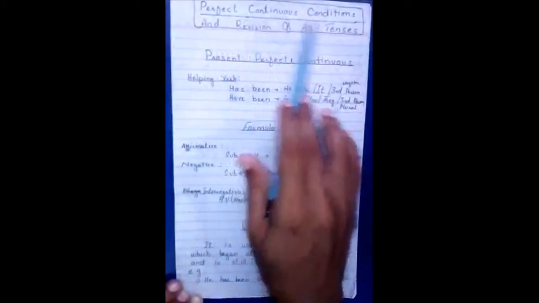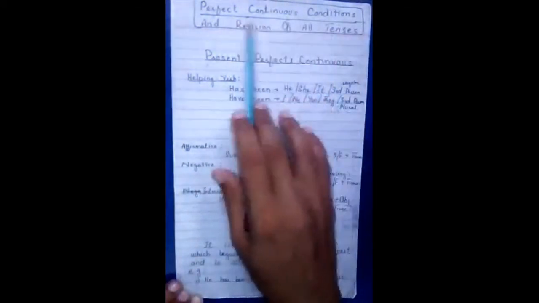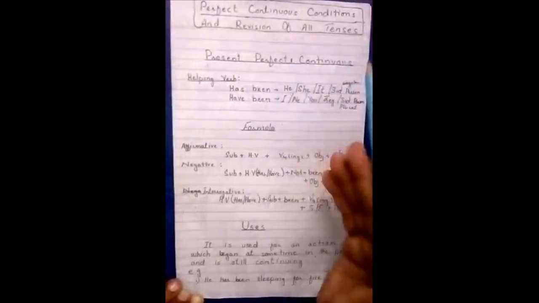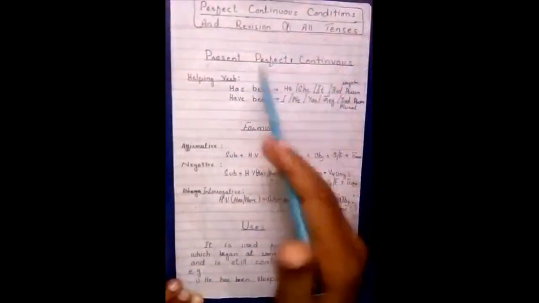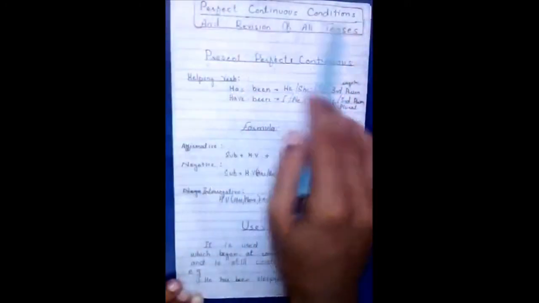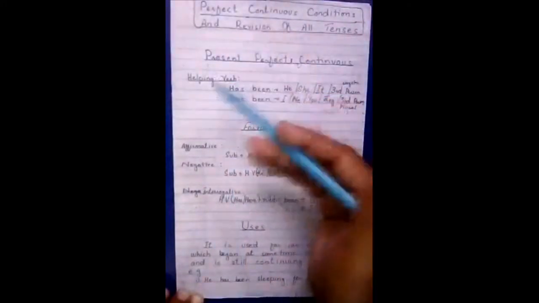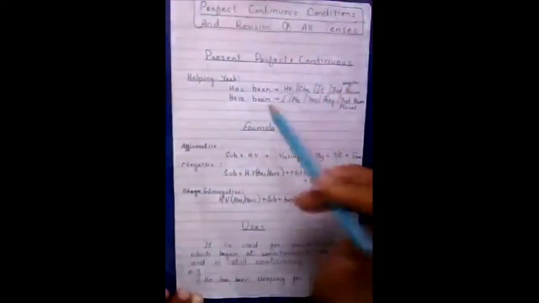Today I am going to teach you perfect continuous tenses. This is our last tense. First we studied simple tense, then continuous tense, then perfect tense. Now I am going to teach you perfect continuous tense. Basically we learn perfect continuous tense when we talk about unfinished actions which have been going on for some time, for a period of time. Also, in the end I will revise all the tenses.